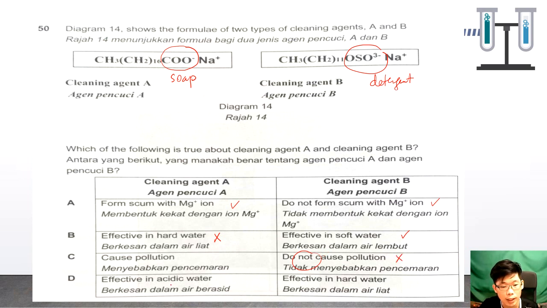Effective in acidic water? It will form the insoluble salt as well, so it's not effective, and this one is effective. So the answer should be A for question 50. So that is all for the Paper 1 Kelantan trial paper, year 2020.